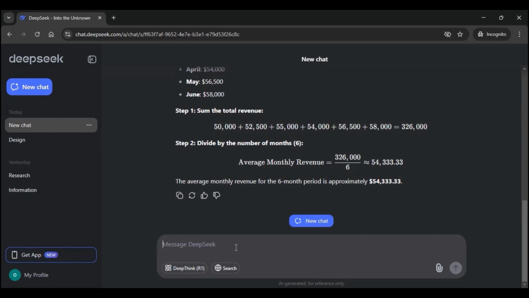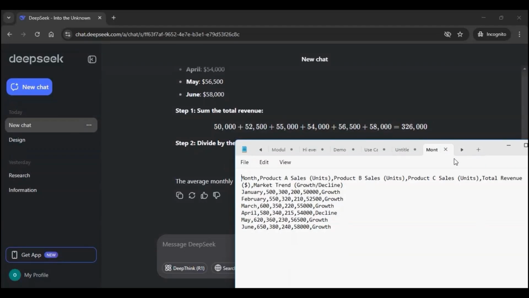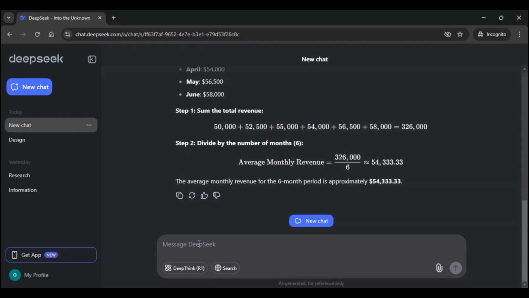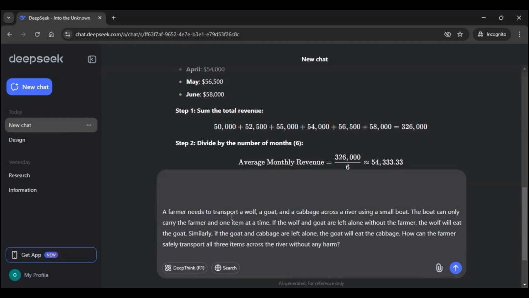Similarly, let me give one famous puzzle to Deepseek and ask it to solve. So I have this puzzle already pasted to save time. Let me quickly copy this and paste it over here. It says a farmer needs to transport a wolf, a goat, and a cabbage across a river using a small boat. The boat can only carry the farmer and one item at a time.